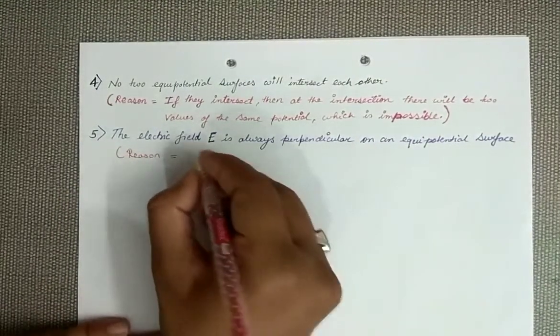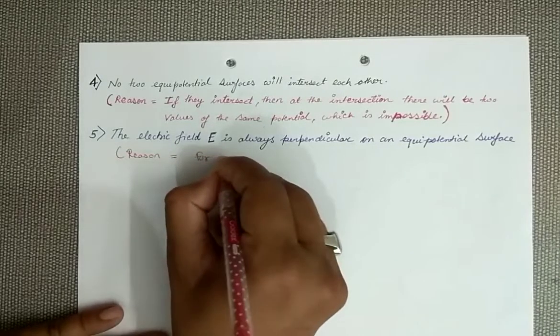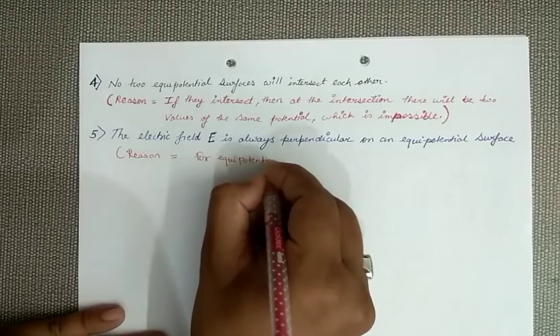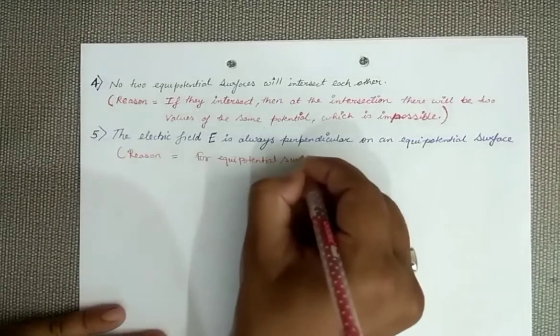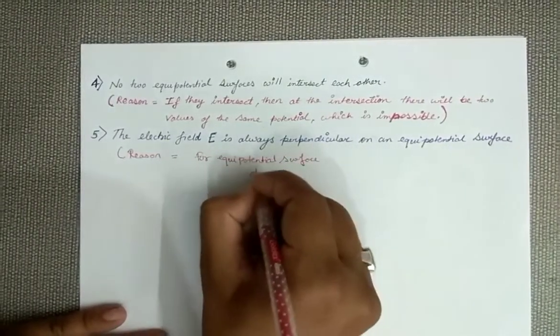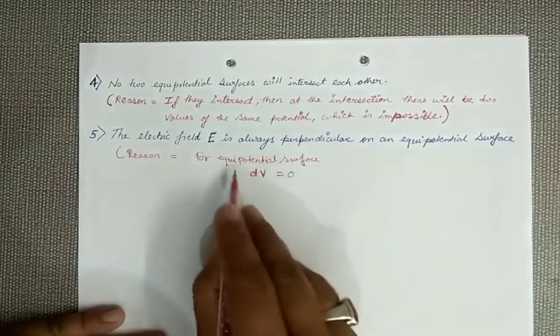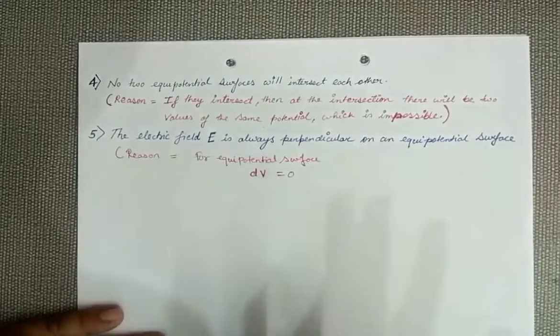As we know, for an equipotential surface, delta V, that is the change in potential, is 0, because on an equipotential surface the potential remains the same.